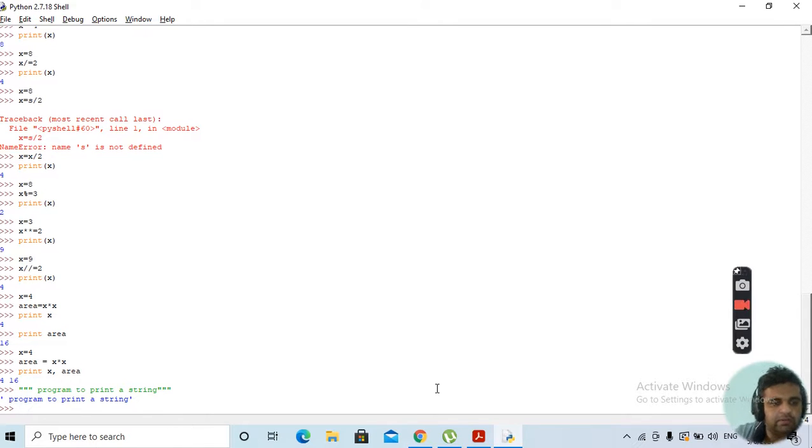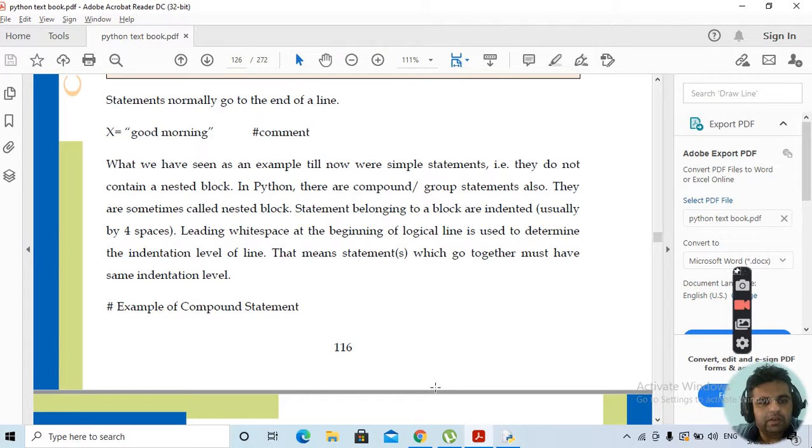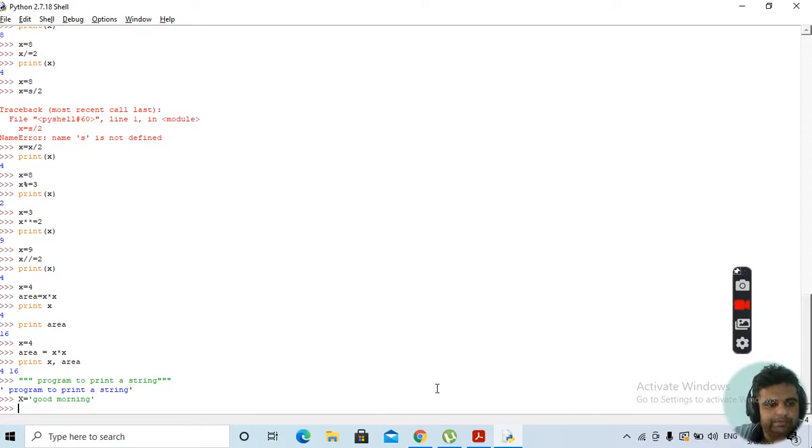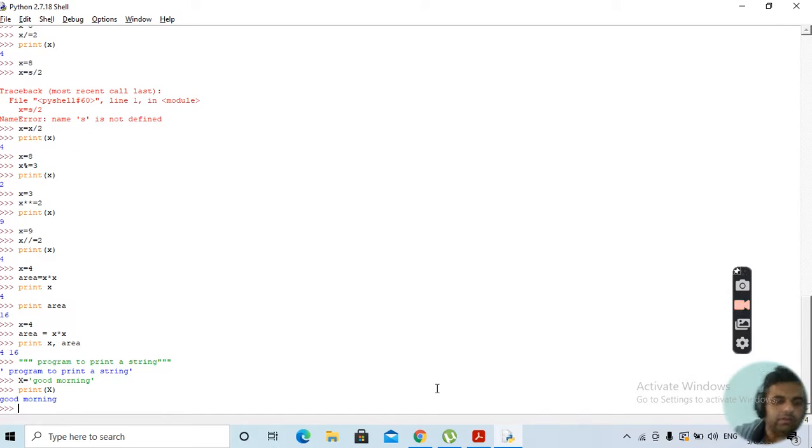So this will become a comment. Suppose we take any variable x, and take it as good morning, and you want to print the value of x, this is how the value is printed.